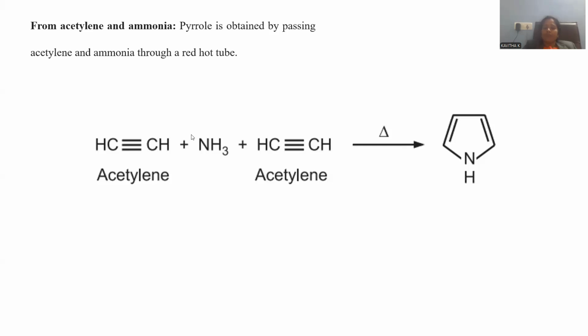and this pi bond shifts between the carbon and carbon, giving rise to a new carbon-carbon bond, and here the nitrogen is able to generate a bond with the carbon, and another pi bond between the carbon will form a new bond with the carbon and nitrogen. This is the way the five-member ring system will be originated whenever 2 moles of acetylene react with gaseous ammonia and are passed through the red hot copper tube, giving rise to a cyclic molecule called pyrrole.